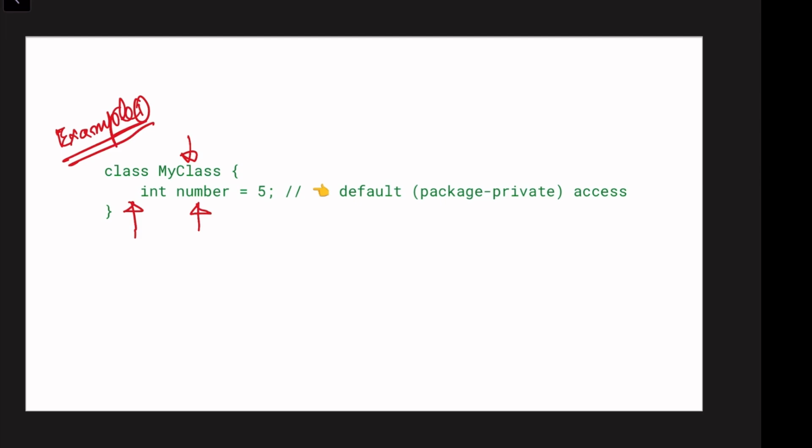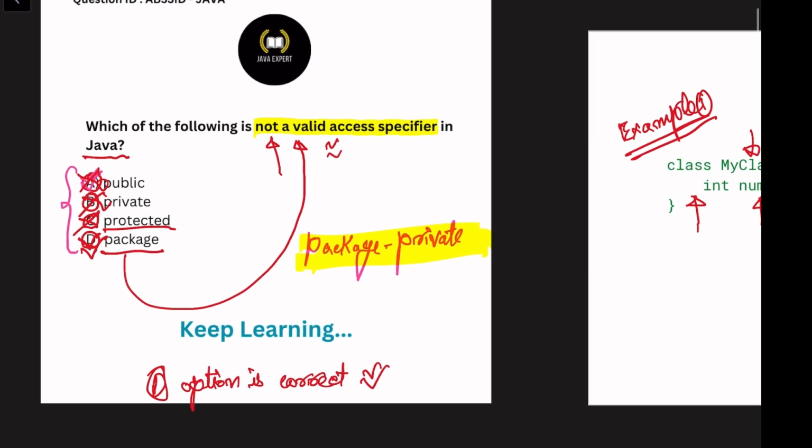So now we know we have 4 types of access specifier in Java. First, public. Second, private. Third, protected. Fourth, default, also known as package private. So that is why package is not a valid access specifier in Java.